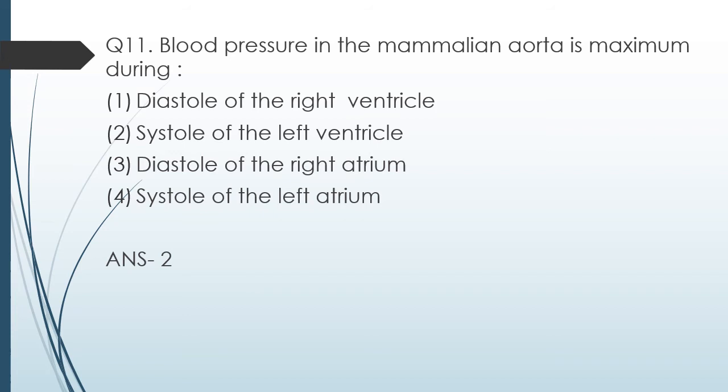When the left atrium contracts, or in the systole of left atrium, blood goes into the left ventricle. So from that the pressure effect on the aorta won't be that much. But when the left ventricle contracts, the blood goes directly into the aorta. So when the systole of the left ventricle is occurring, the blood is gushing into the aorta with all the pressure. So at that time the blood pressure in the mammalian aorta would be maximum. So the correct answer is option 2.